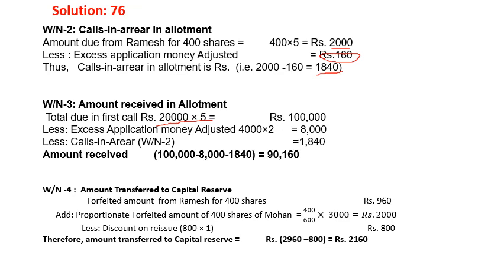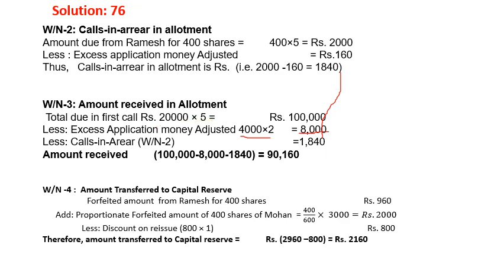Excess application money adjusted is 4,000, because 24,000 is application and we are giving pro-rata allotment to 20,000, that is 4,000 extra is there. This 4,000 excess application money will be adjusted from here, that is 8,000, and the calls in arrear, that is 1,840, will be minus, that will give you the total amount received on allotment, that is 90,160.